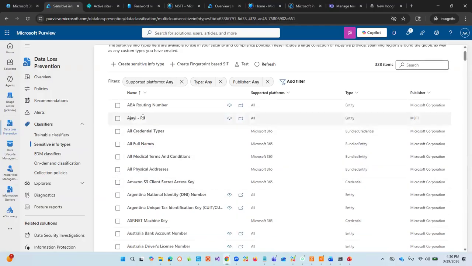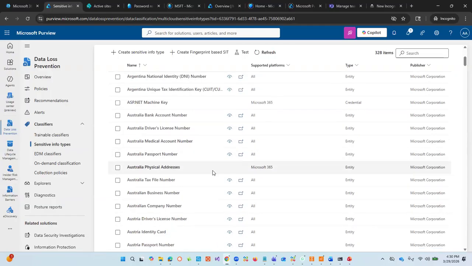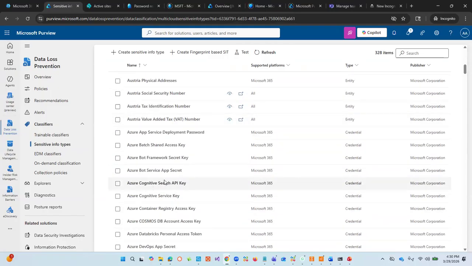For instance, in sensitive info types, we have physical address. It could be a full name. It could be a bank ID. It could be something that's different for different countries that you want it to pick.